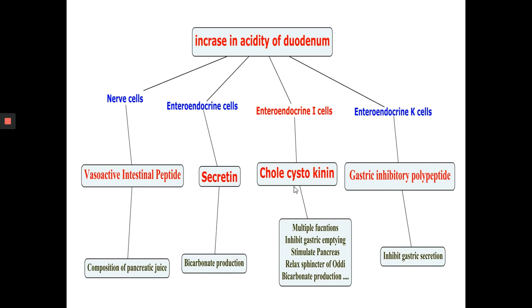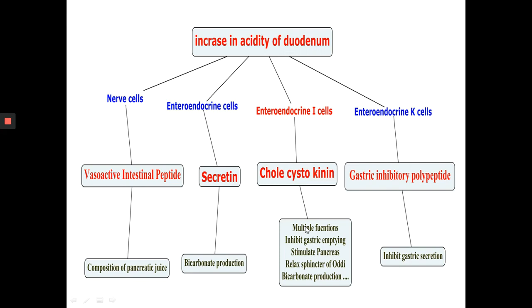Cholecystokinin. CCK exists in several forms with a number of amino acids ranging from 4 to 83. It is released by the endocrine I cells of the duodenum. So it is a polypeptide made up of different numbers of amino acids; different types of CCKs are there. Some have only 4 amino acids, some others have 83 amino acids. CCK has multiple functions in the body.